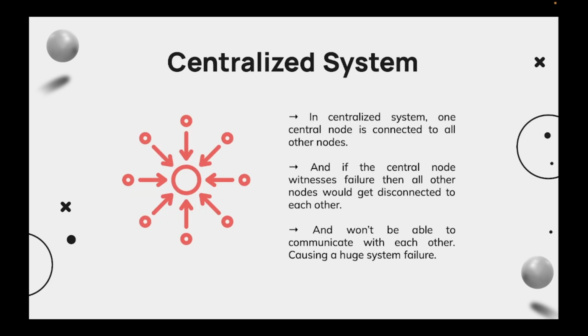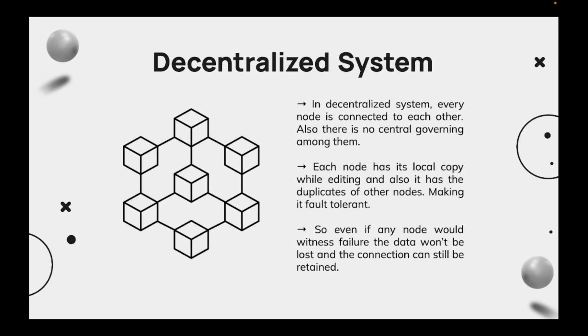So basically, in a centralized system there is one central node, like an admin kind of thing, and every node is connected to it and they communicate via the central node. If the central node witnesses failure, then all other nodes get disconnected and communication isn't possible, causing a huge system failure. To overcome this, we have a solution: a decentralized system.